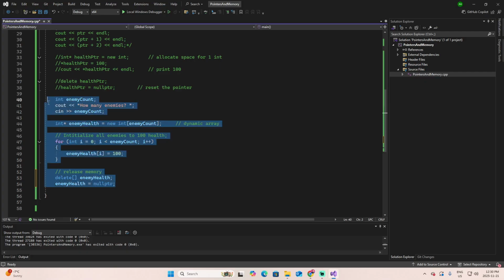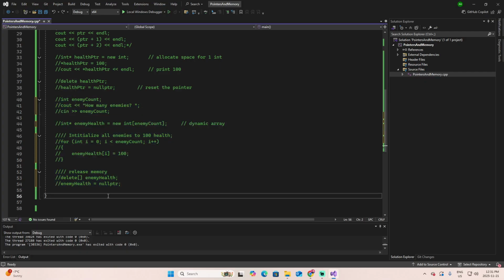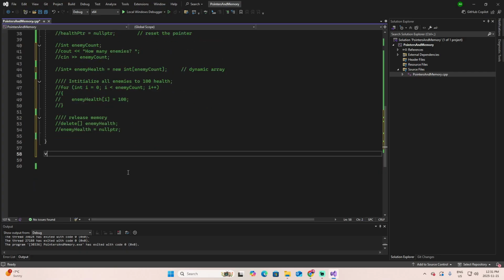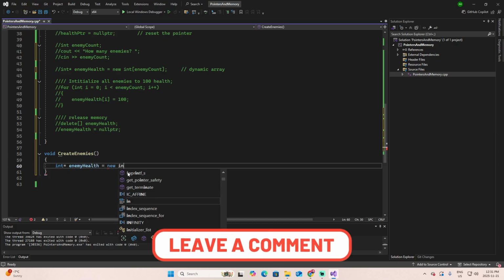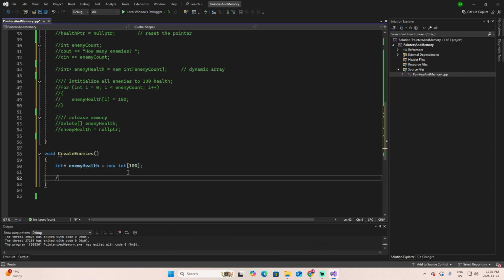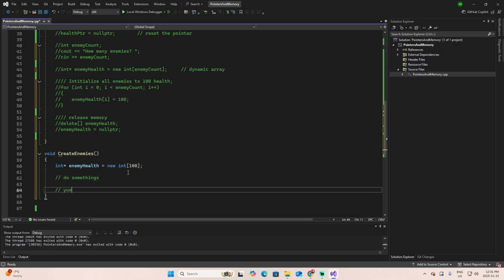Let me present you another type of example. Let's say that you create a function called void create enemies. And the first thing this function does is create the enemy health using dynamic memory, so it will be new integer 100. And then you do some things here, but you forget to delete enemy health at the end.